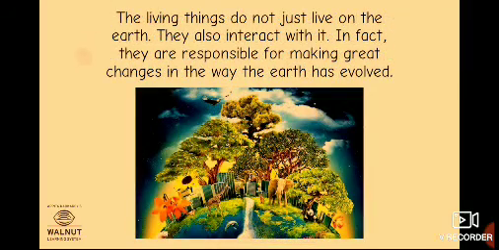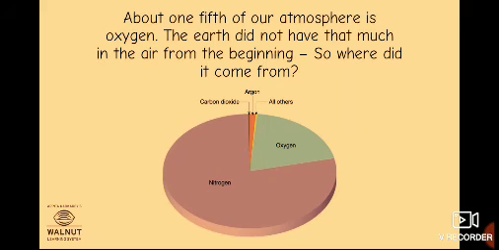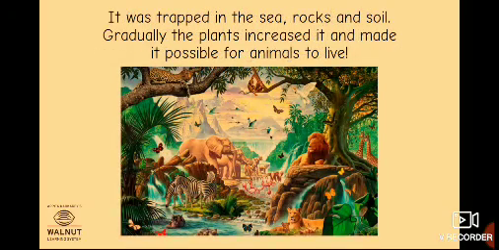The living things do not just live on the earth, they also interact with it. In fact, they are responsible for making great changes in the way the earth has evolved. About 1/5 of our atmosphere is oxygen. The earth did not have that much in the air from the beginning. So where did it come from? It was trapped in the sea, rocks, and soil. Gradually, the plants increased it and made it possible for animals to live.